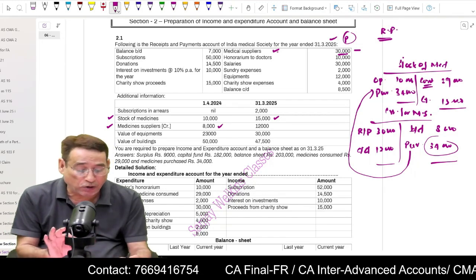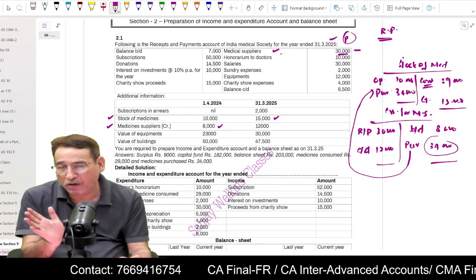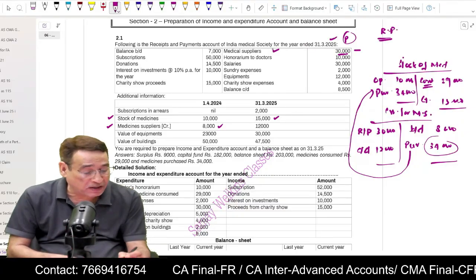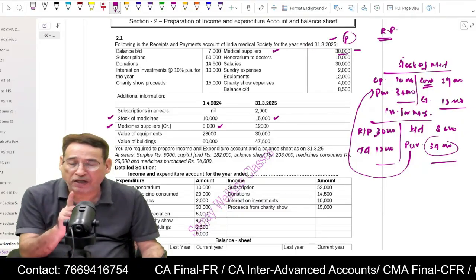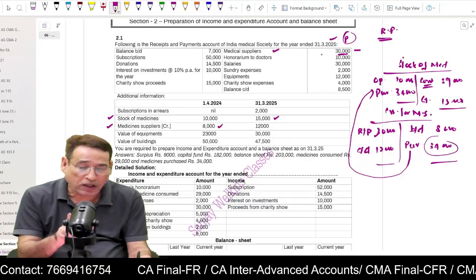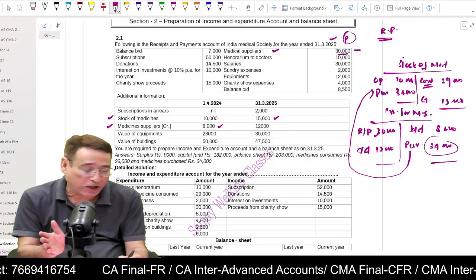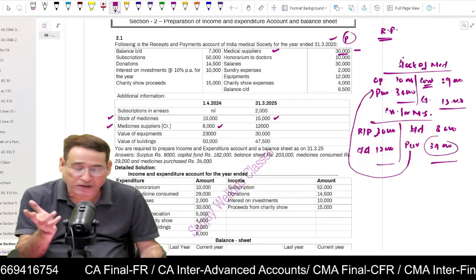You need not write this item anywhere, neither in your income and expenditure account nor in your balance sheet, because this item has been written over here. So many times I have told you, posting will be done only once, because this is the receipt and payment account. Already it is written once over here and you have written over here. So two postings are over.